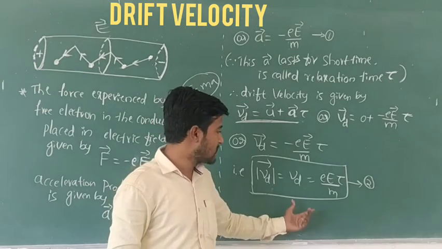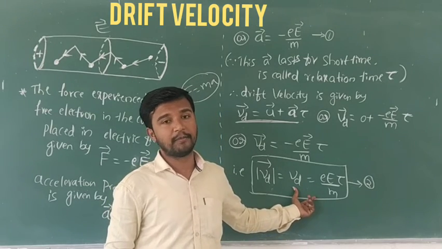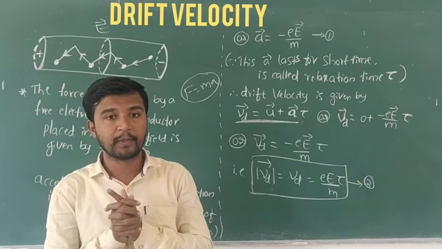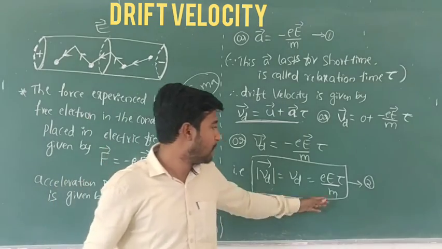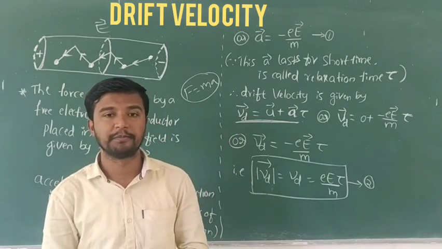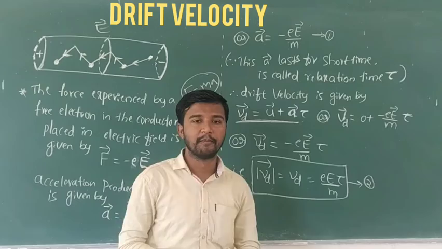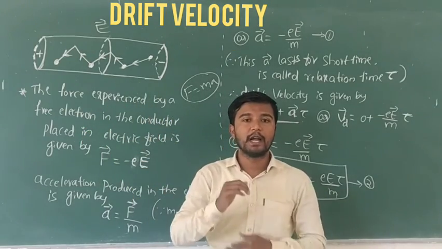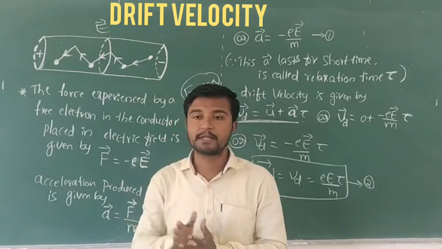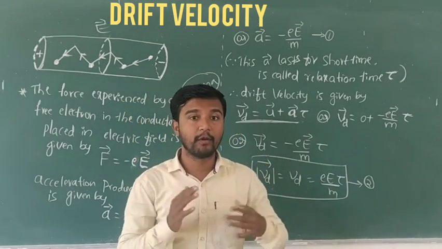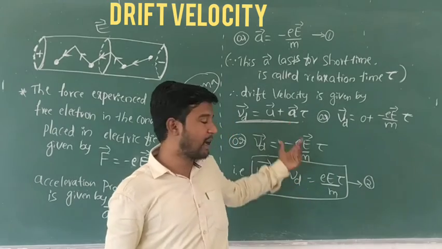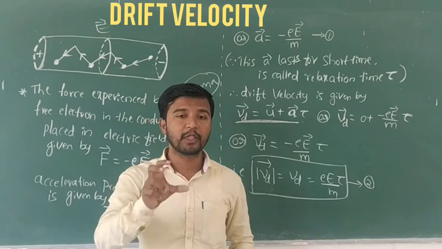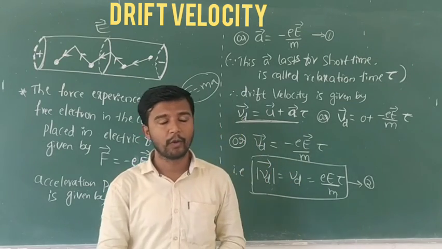Clear? So dear students, the drift velocity of an electron is inversely proportional to the mass of the electron. This is one small thing. Please note it down in your notes and practice one or more times. This is very important: the meaning of drift velocity and the expression for it. In the next class, we will discuss the mobility of an electron. Okay, thank you.